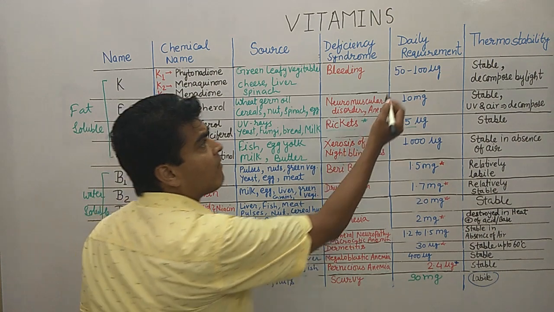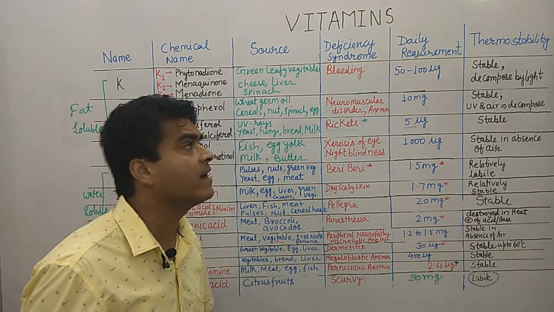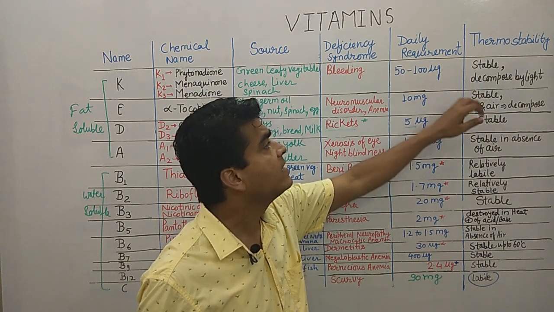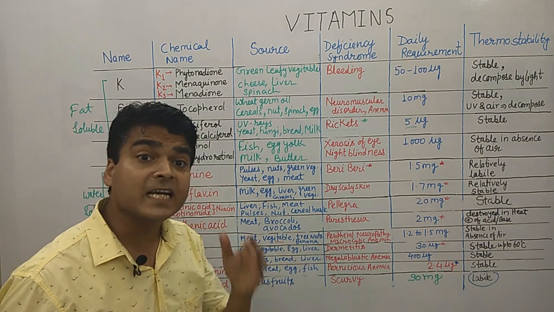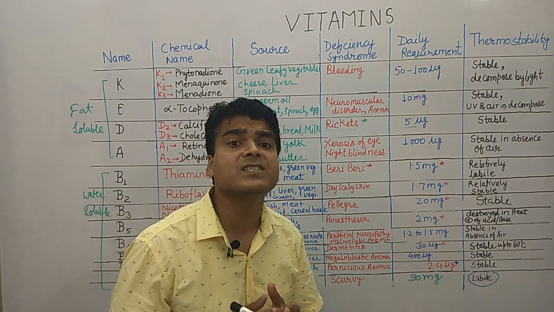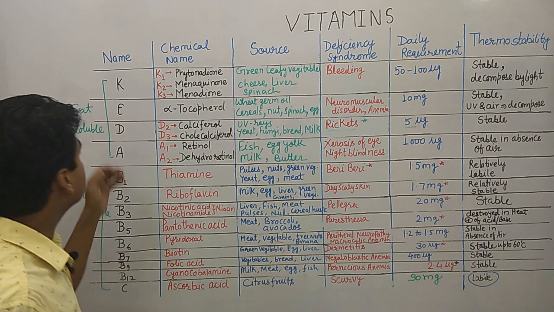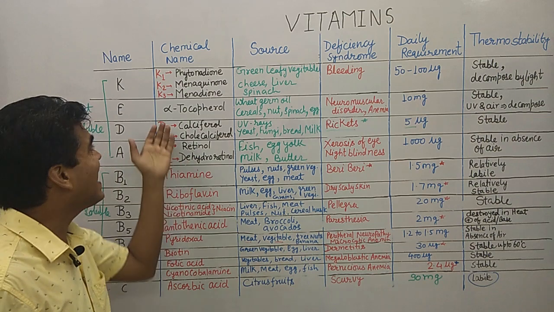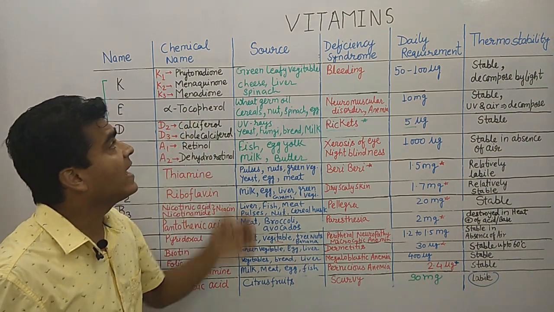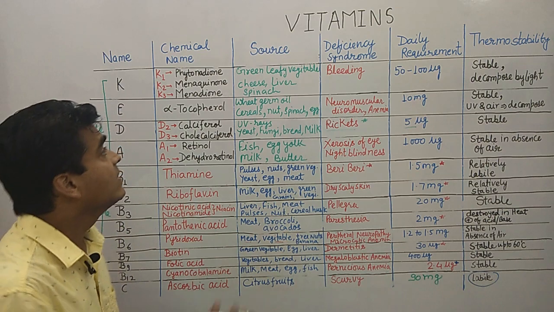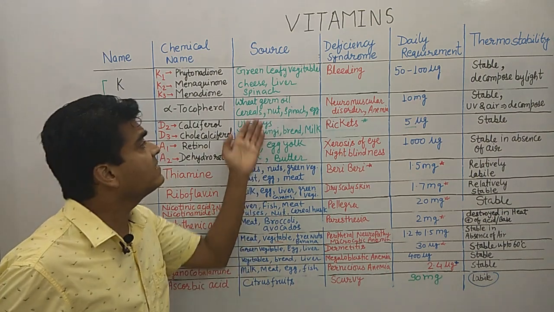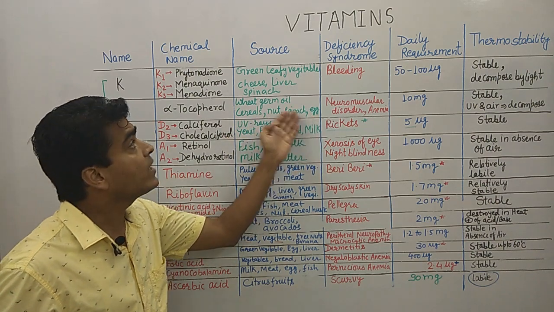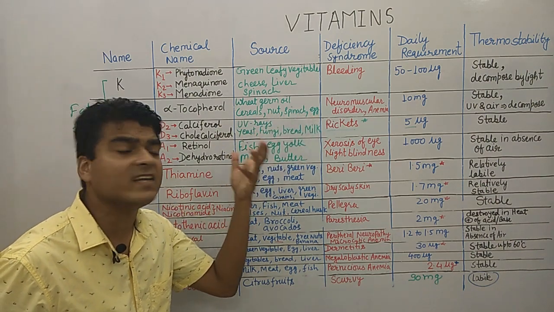The daily requirement of vitamin K is 50 to 100 microgram, and regarding thermostability, it is stable but decomposed by light. Remember, it is decomposed by light. So my dear students, now moving on to vitamin E. Vitamin E is known as alpha tocopherol, and its sources are wheat germ oil, cereals and nuts, spinach and egg. These are vegetarian as well as non-vegetarian sources.